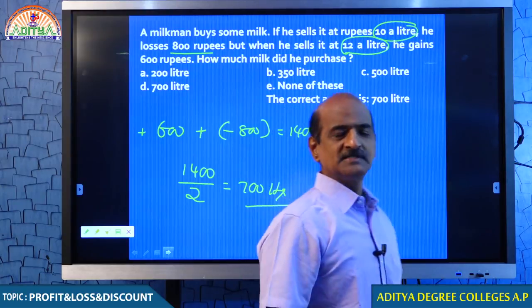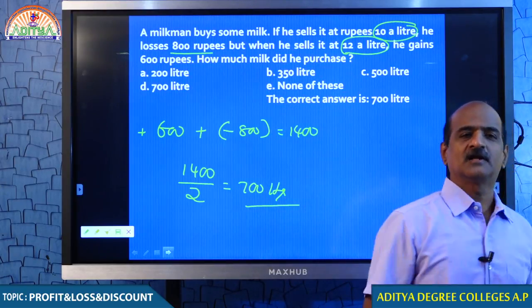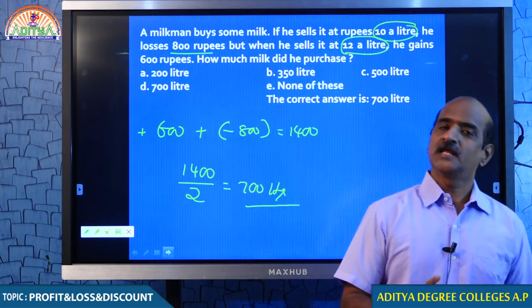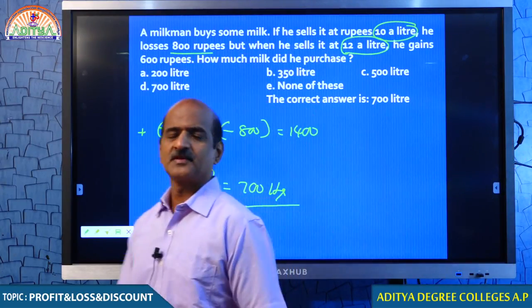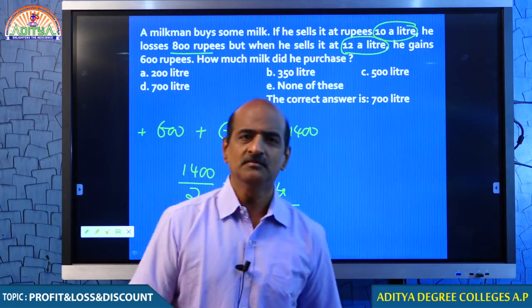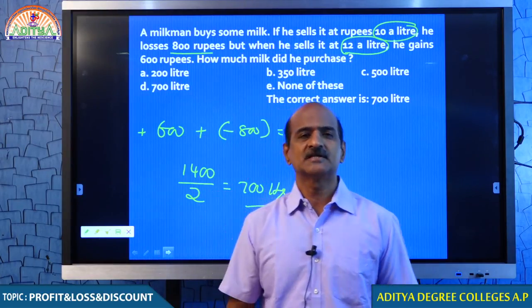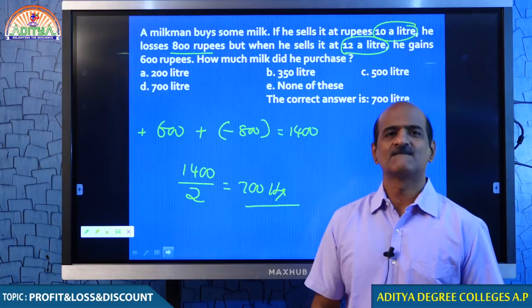How did you get the 2 rupees? Once you sold it for 10 rupees, now you are selling it for 12 rupees. The difference is 2 rupees. 1400 by 2, that means you must be selling 700 liters.